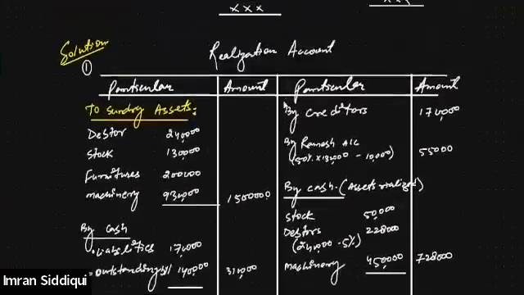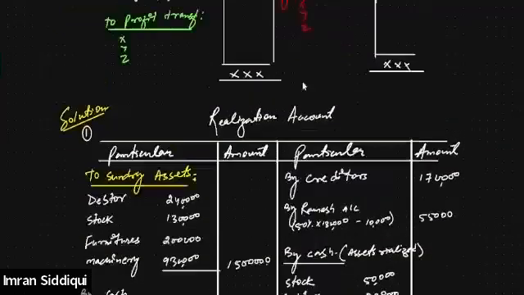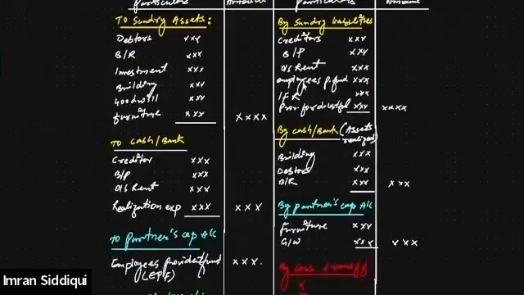All right, so this is the format of the realization account, wherein first of all we will transfer all the assets from the balance sheet: debtors, stock, furniture, machinery. And after doing this, we will transfer the liabilities. This was the format. First of all, we will transfer the asset by the name of sundry debtors.